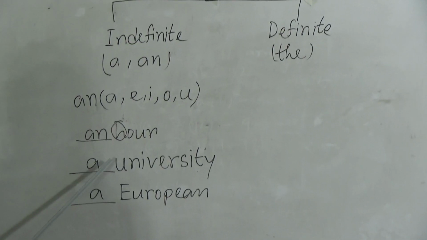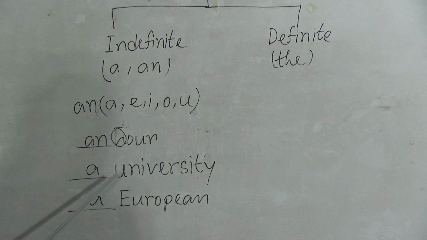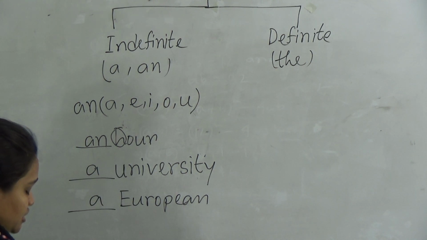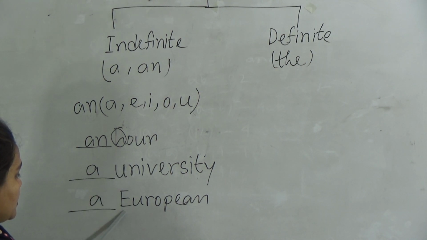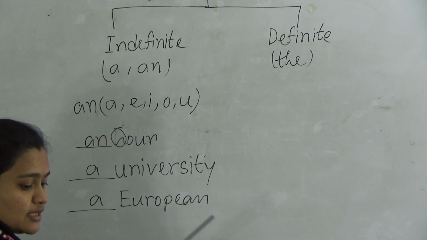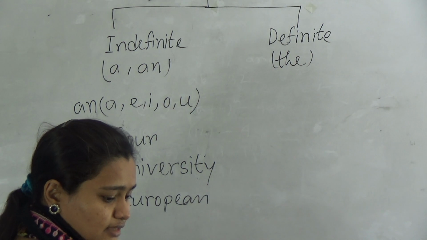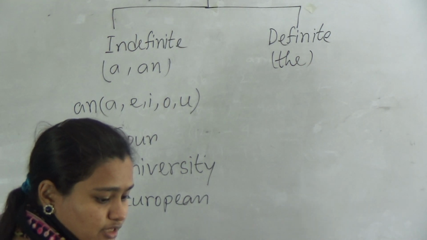So when you find the pronunciation like "you", you will write a here. You will use the article a instead of an, though u and e are what? Vowel sounds. So we all know about it, right? Yes, we all know about this one.